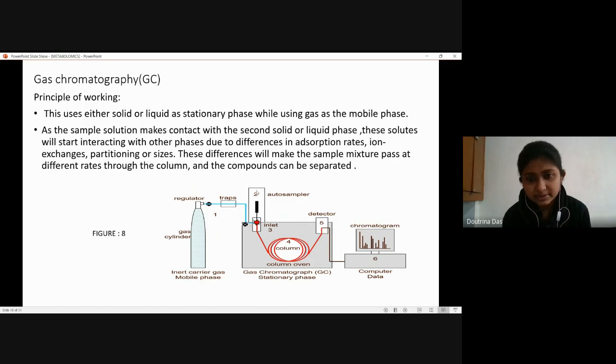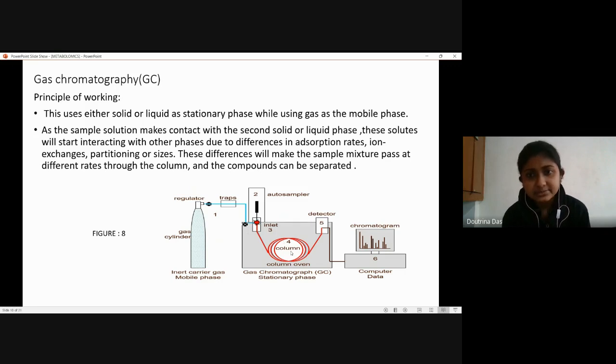We have the auto sampler, the sample coming in through here, and we have this particular inlet. So the mobile phase plus the sample is coming in through this column oven. Now this is the stationary phase of the GC. As the sample makes contact with the solid or the liquid phase, the solutes that are present will start interacting with the other phases here due to differences in the absorption rates, the ion exchanges, the partitioning, or the different sizes.